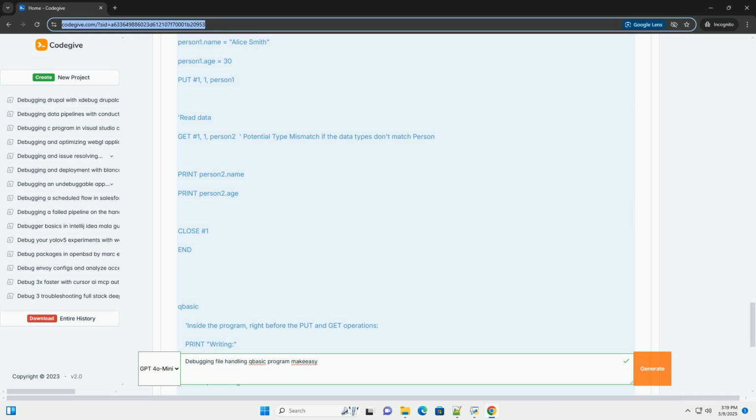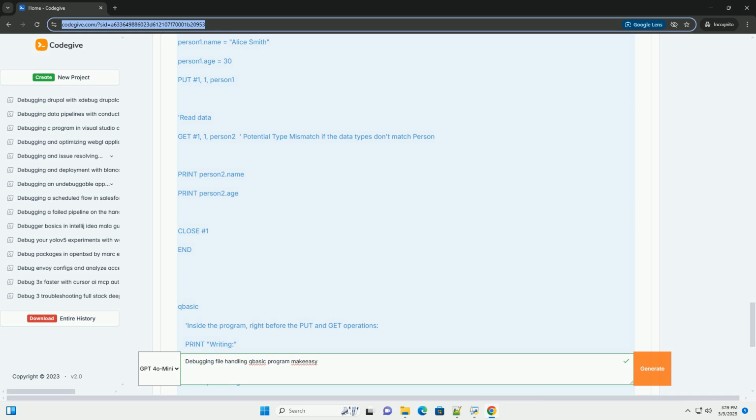This will help pinpoint if the data is being corrupted. 6. Solution 4, field length errors. A very common error with random access files is mismatching the size of a string. If you changed the string size, you have to delete the file people.dat because the data is stored with the old size.